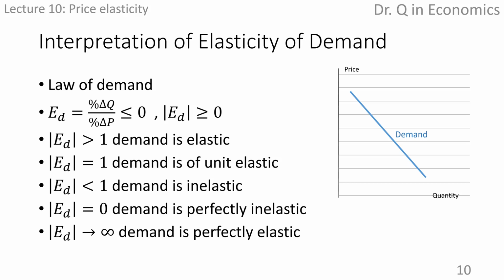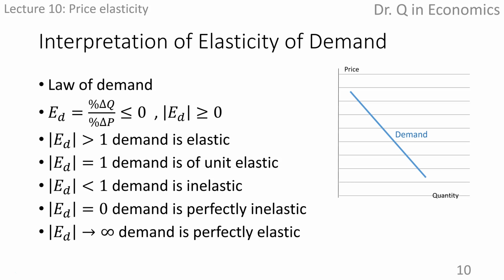If the absolute value of price elasticity coefficient of demand is larger than 1, it means that the percentage change in quantity is larger than the percentage change in price, indicating that consumers are responsive to the price change by adjusting the amount of goods or services purchased.